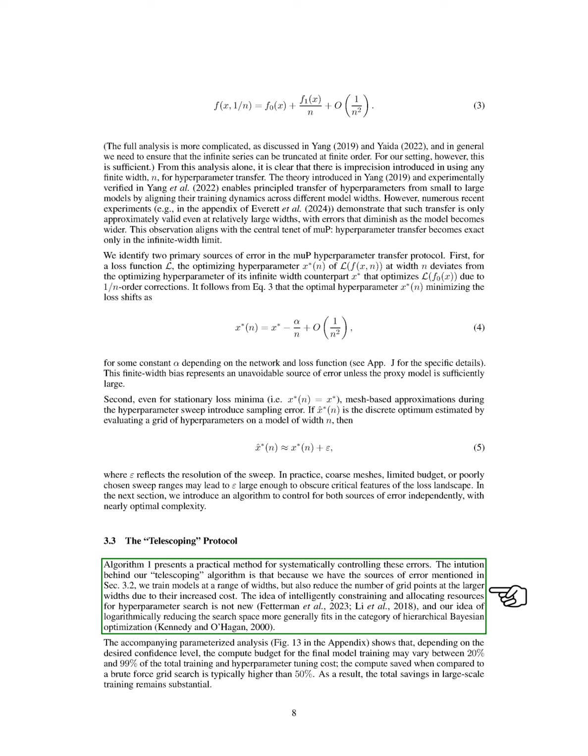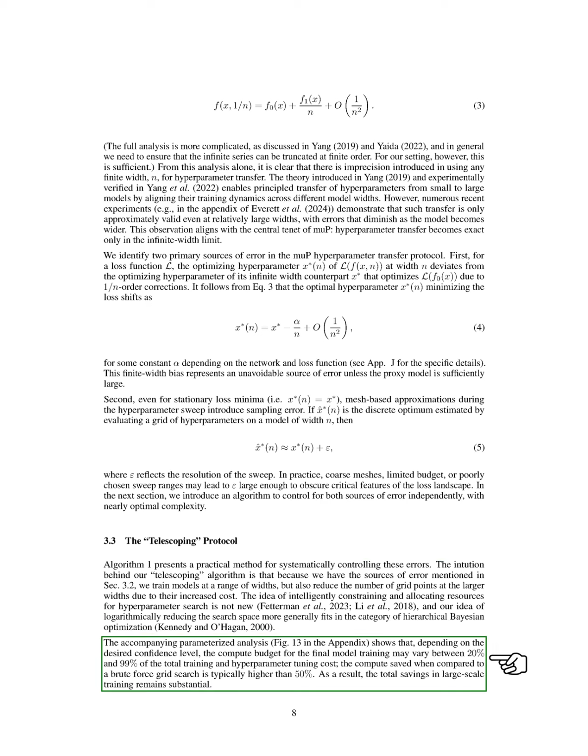The concept of efficiently managing resources for hyperparameter searches is not new, and our approach of logarithmically narrowing the search space aligns with hierarchical Bayesian optimization. Our analysis shows that the compute budget for final model training can vary significantly, depending on the desired confidence level, but typically saves more than a brute force grid search. This leads to substantial savings in large-scale training.